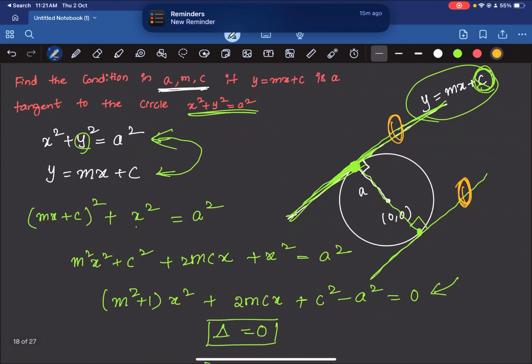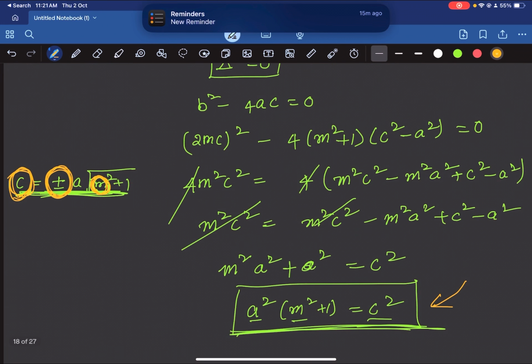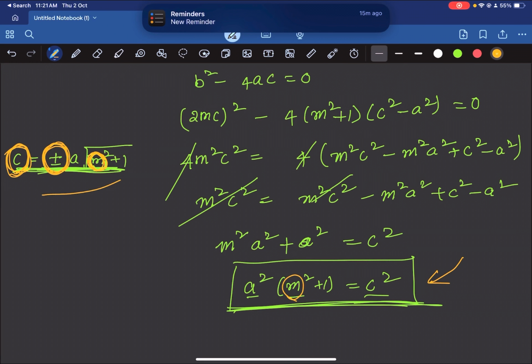All right. So this is the condition that it should satisfy. And for a particular value of m, you will have two tangents for a circle, one with a positive value of c and another with a negative value of c. To eliminate these two choices and decide on any one tangent, some extra information has to be given in the question, such as some point lying on some tangent or something else.